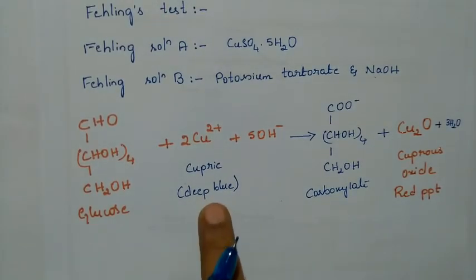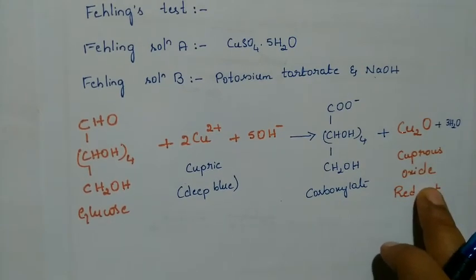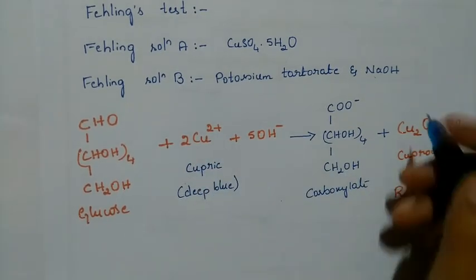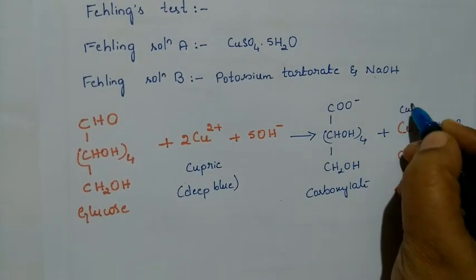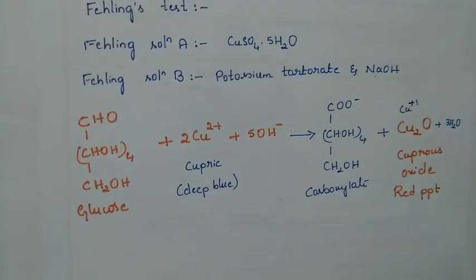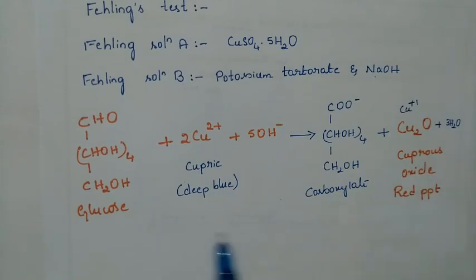But when you treat that with glucose, it will be converted into cuprous oxide. So that is nothing but Cu in +2 state here, and Cu in +1 state here. The oxidation state of copper has been changed from +2 to +1. So cupric here, cuprous here. So the color of the precipitate also changes.